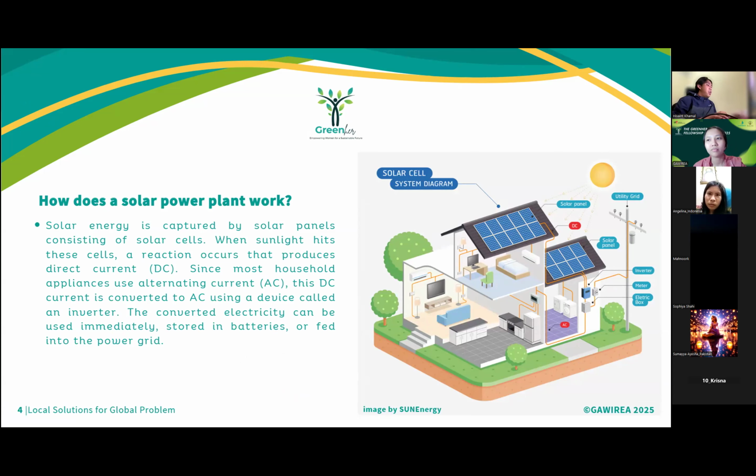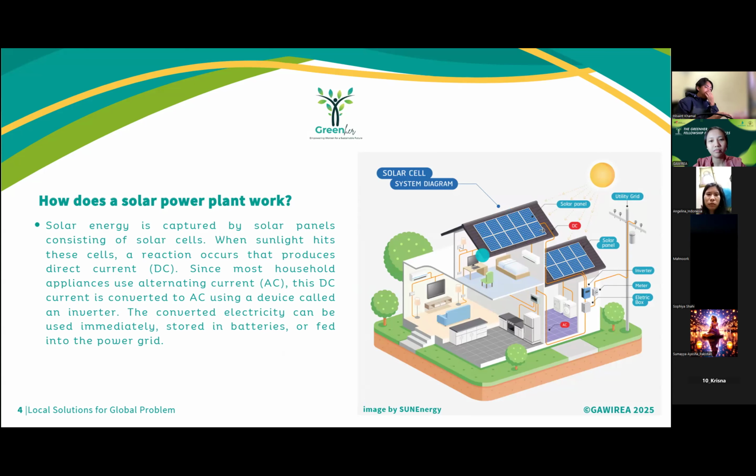How does a solar power plant work? Solar energy is captured by solar panels, consisting of solar cells. When sunlight hits the cell, a reaction occurs that produces direct current, or DC.